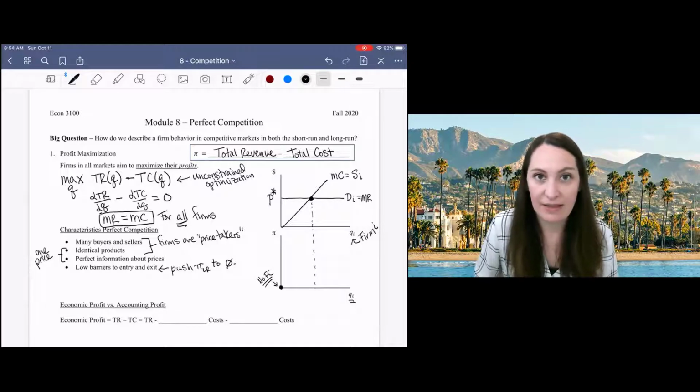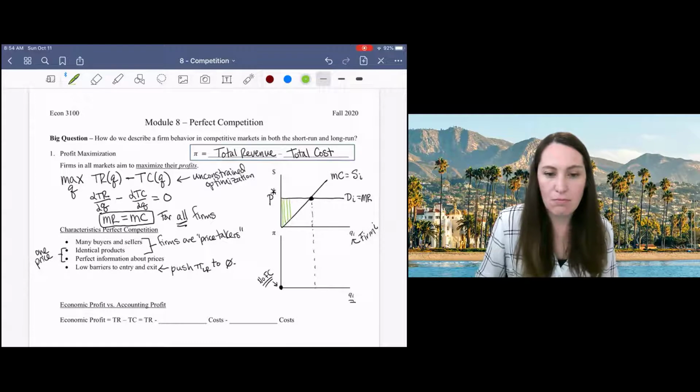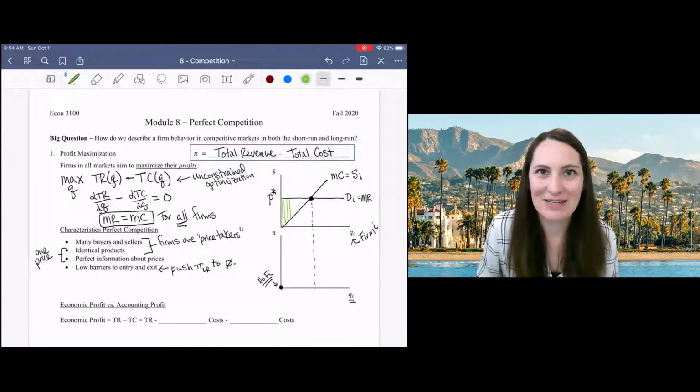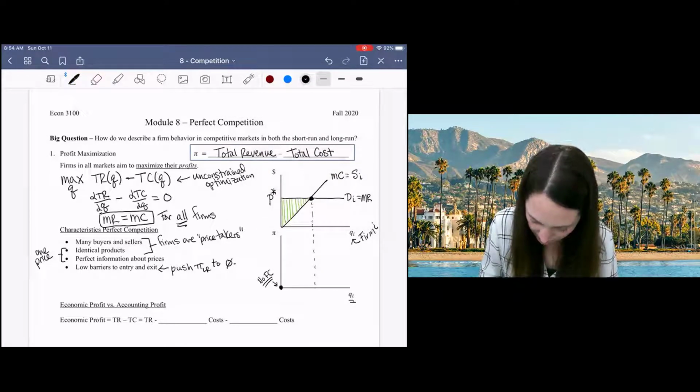And if I sell nothing, I get no money and my profit is 0. So now what does profit do after this? Well, you can see as I begin to sell apples or whatever it is I'm selling, my marginal revenue here is higher than my marginal cost. So for each additional unit I sell, my revenue is higher than my cost, so my profit is increasing.